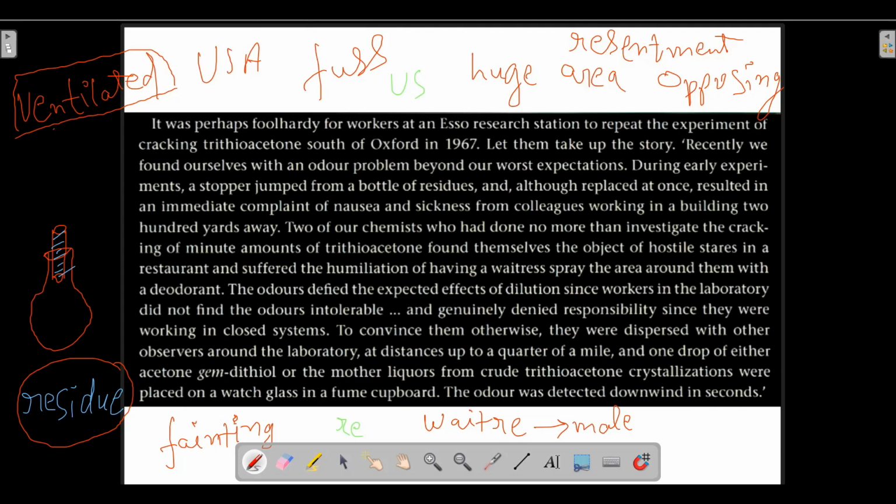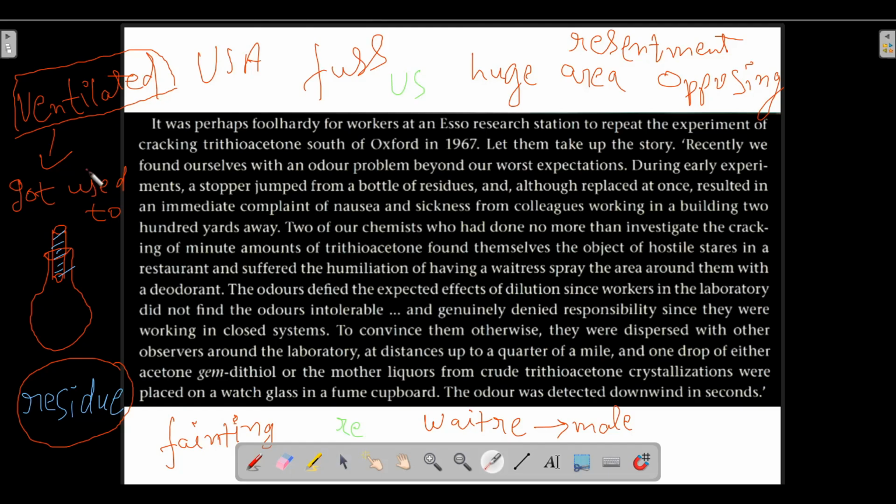The second reason was that the workers got used to the smell, got accustomed to it. So it was not an odd experience for them.